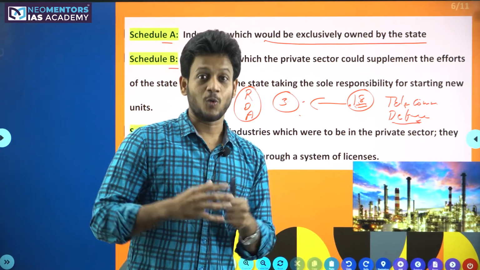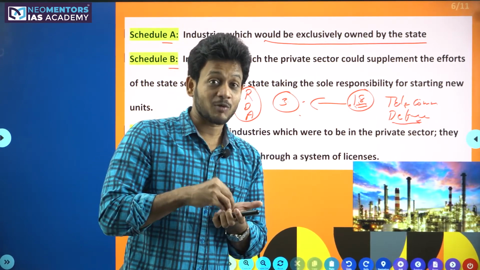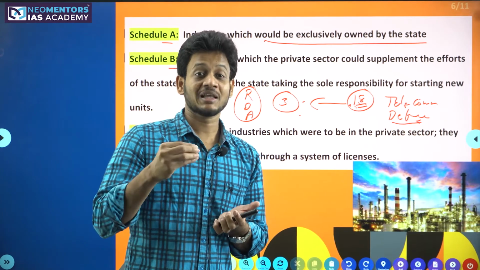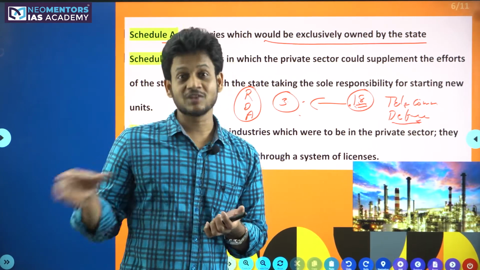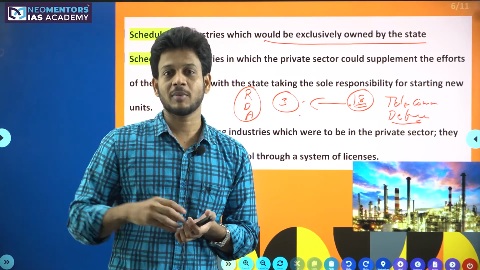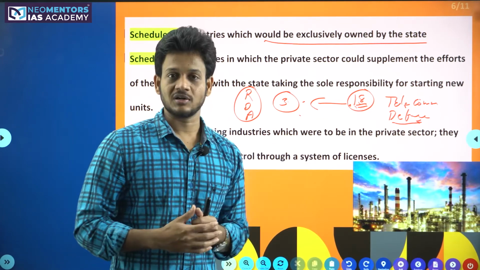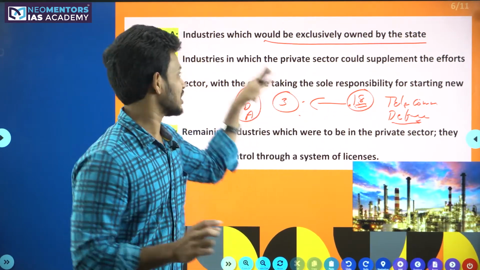So imagine why the private sector was not allowed in the Indian economy, why the private sector did not develop along the lines of America, the United States of America, or Japan. It is because of this reason. We gave importance to the public sector. So this is Schedule A.